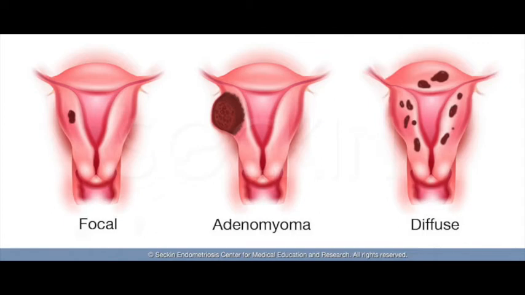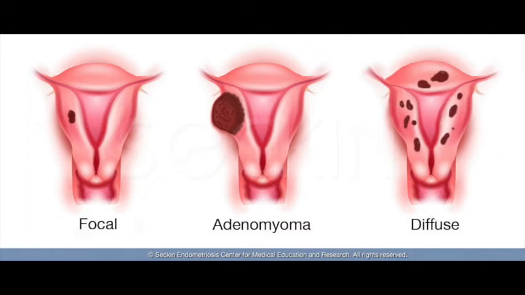The diagnosis is mainly made by ultrasonography, and ultrasonography is done to distinguish it from leiomyoma of the uterus or other conditions which affect the uterus, or other conditions which cause heavy menstrual bleeding and dysmenorrhea. So ultrasonography is done to make the diagnosis.